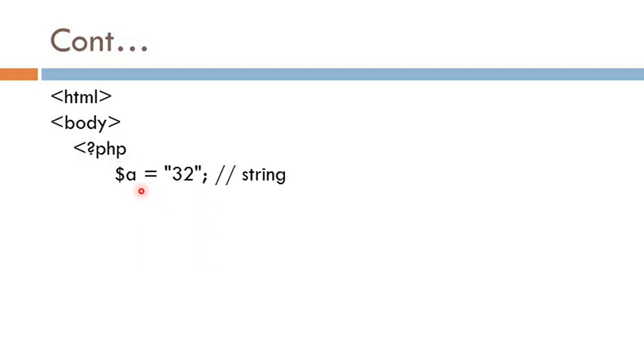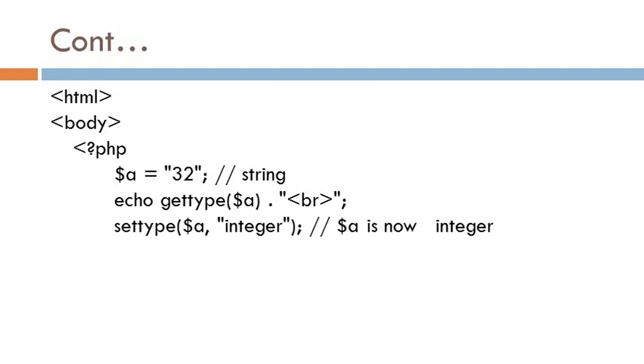Then I write the value of $a equal to 32. This is a number, but I write 32 in double quotation marks, so the data type of variable a is string. Next, just to know the data type of variable a, I use the gettype function. So write echo gettype($a), then settype.